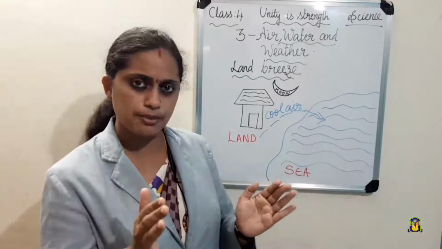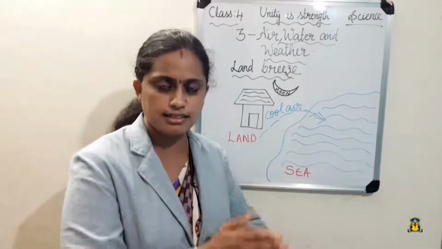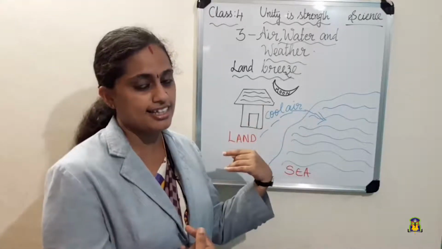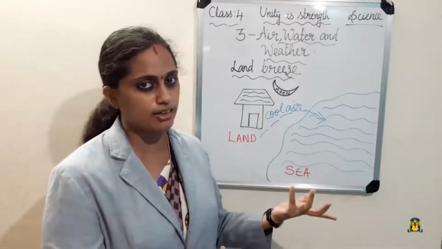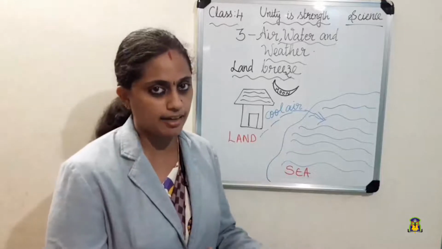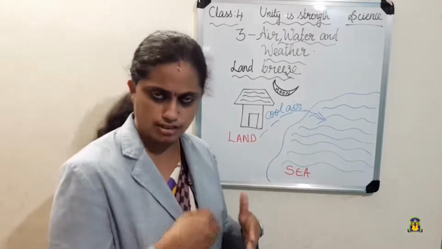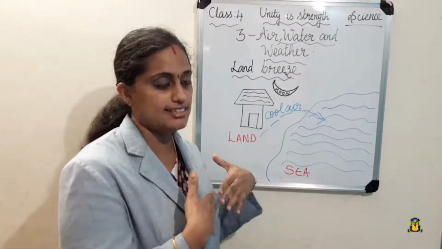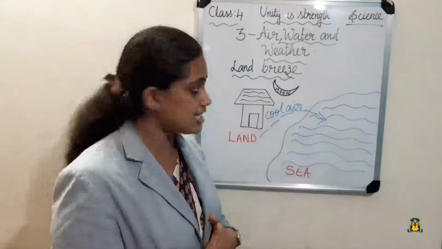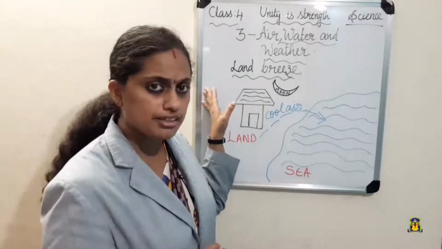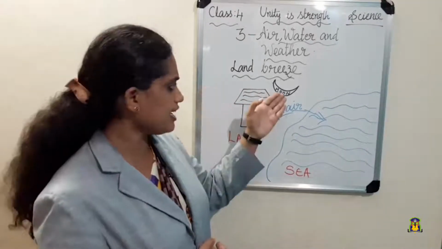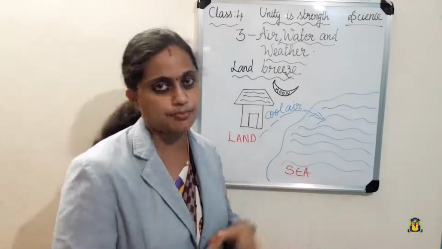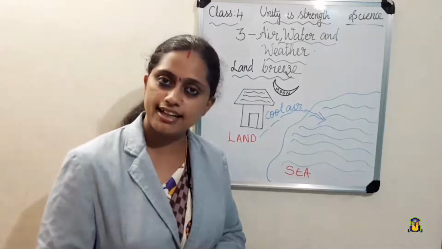Always remember that the coastal breeze flowing from the sea towards the land is sea breeze. When is it occurring? During the daytime. Now, land breeze: the coastal breeze blowing from the land towards the sea is called the land breeze. When is this land breeze occurring? Yes, you see the moon is here. So, during the night time. Clear about sea breeze and land breeze?